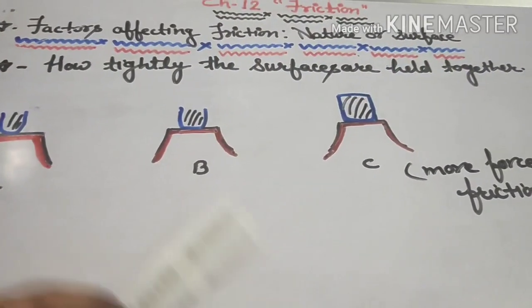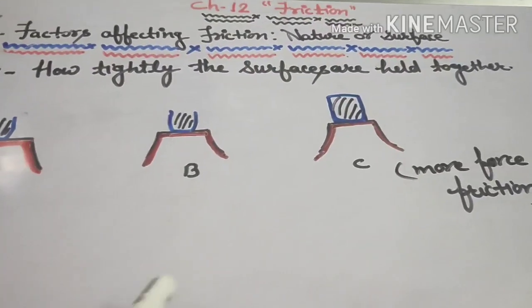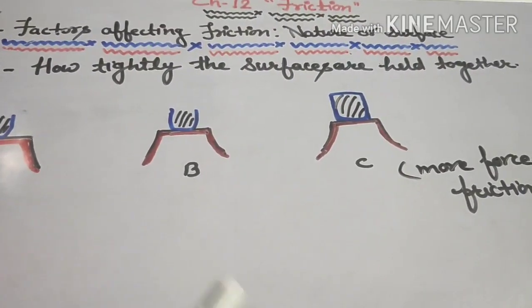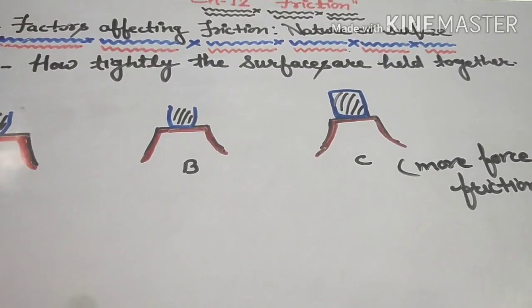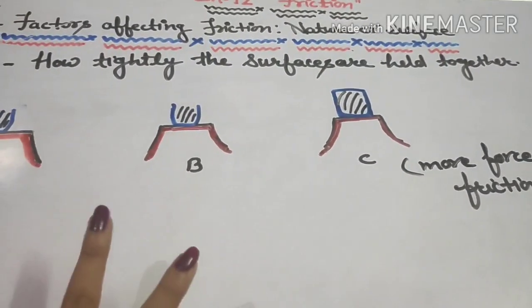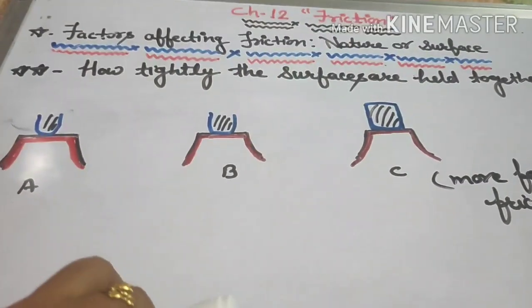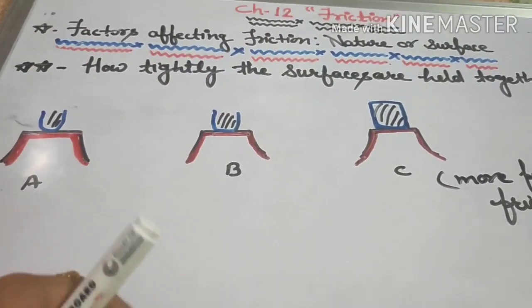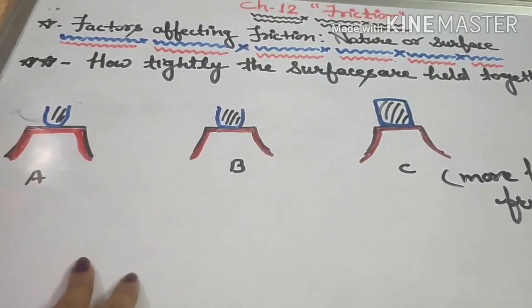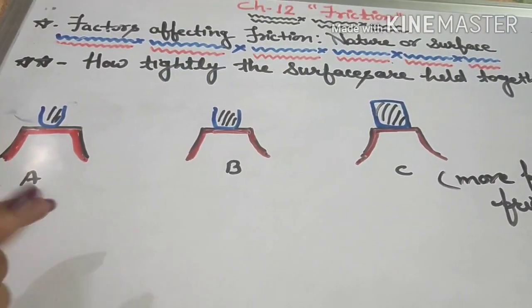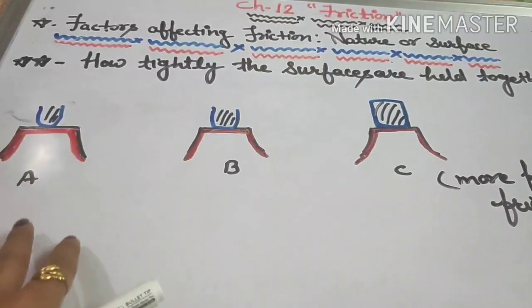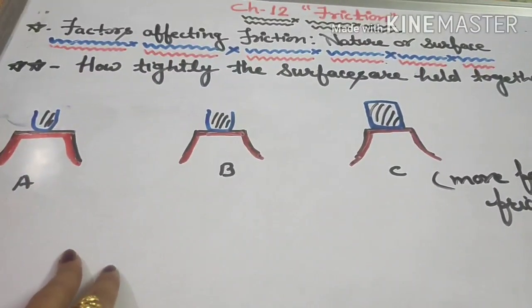Now the next factor is how tightly the surfaces are held together. As I told you, friction comes in only when two surfaces are in contact with each other. When I say in contact, the two surfaces may be just touching each other. Let's take an example.